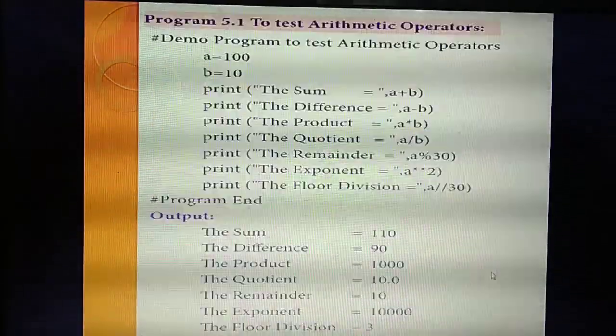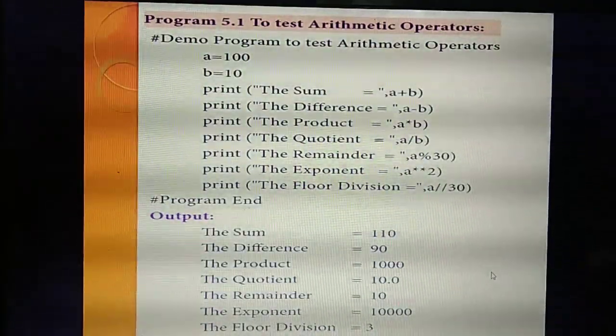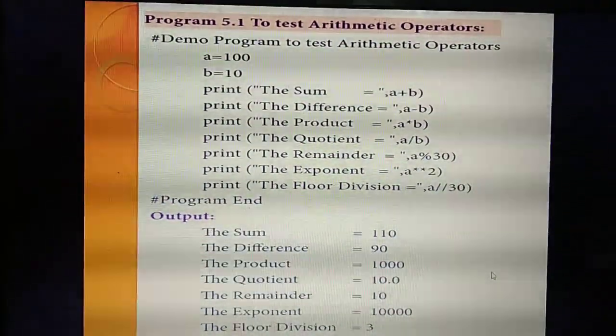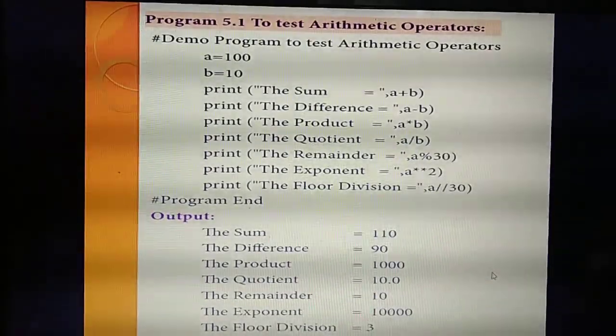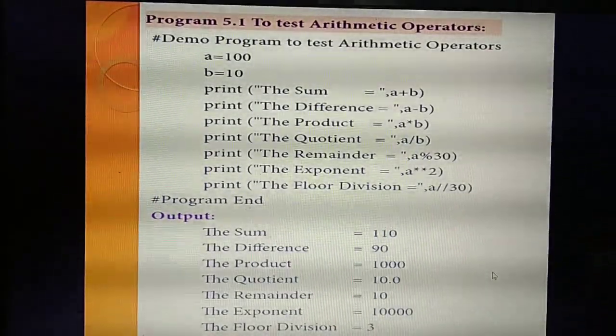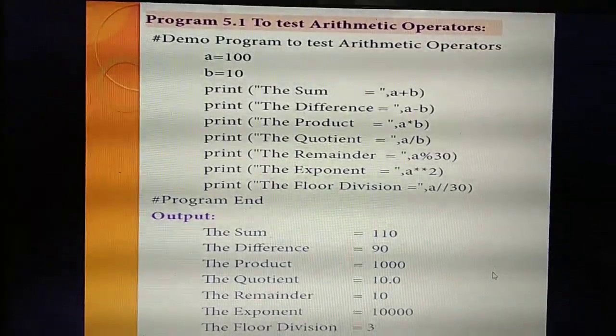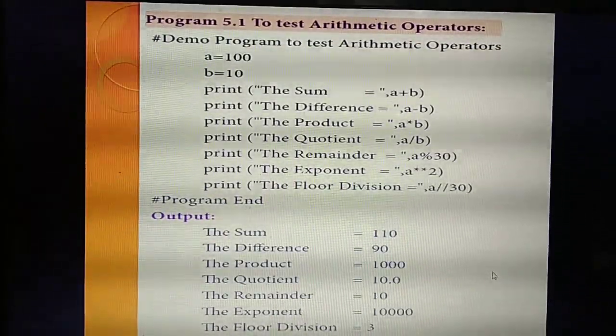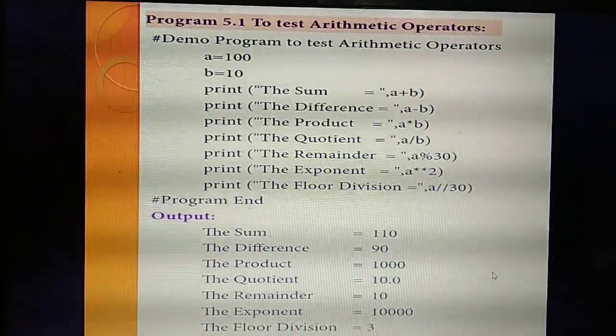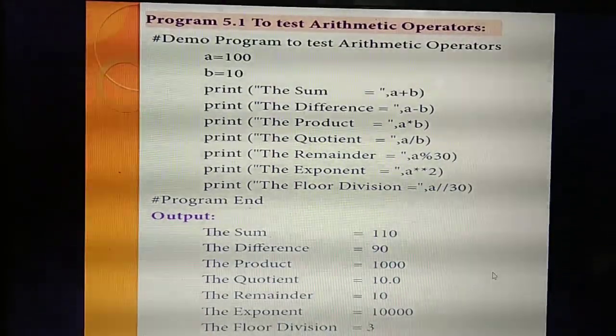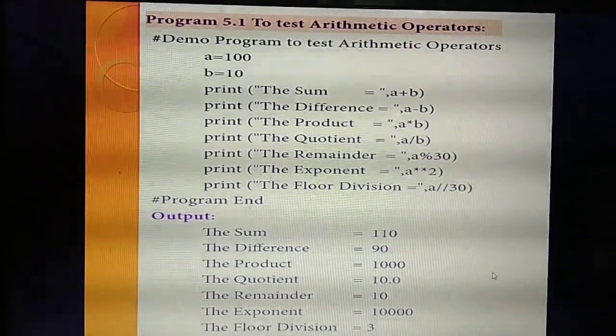Understand? Yes. The same thing you are going to test: the arithmetic operators you have studied are plus, minus, multiplication, division, modulus, exponent and floor division. The same thing you are going to write in a program. So the same arithmetic operators you are going to write inside a program.